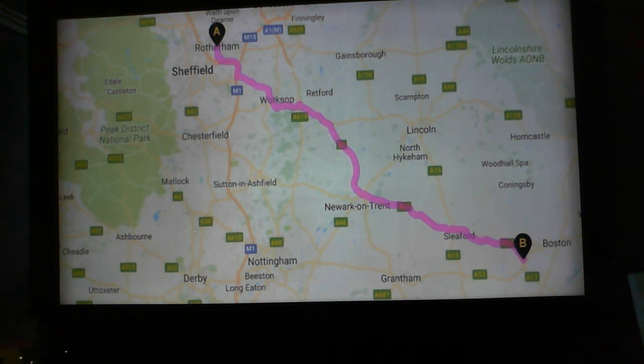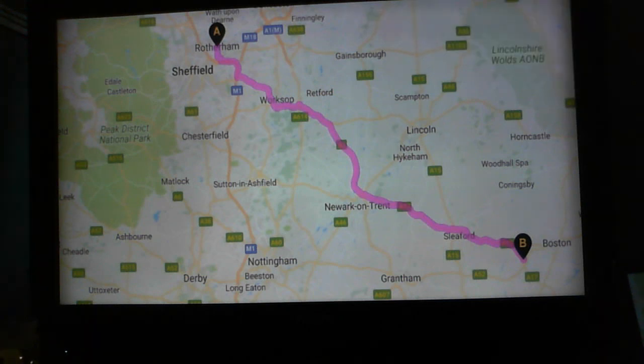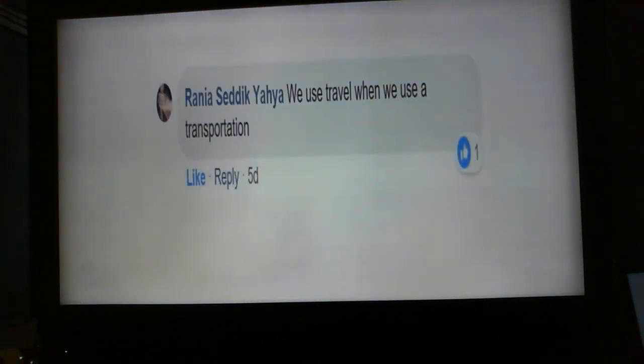So looking back at the map, once we were on our return journey and we went from Norfolk up to Boston in Lincolnshire, we had to travel all the way back to Rotherham in South Yorkshire. And it was nice to be home. And just as a reminder, when we're talking about travel, Rania reminds us we use the word travel when we use a transportation. So the next work that we do on the video will be about the actual travel that we did.